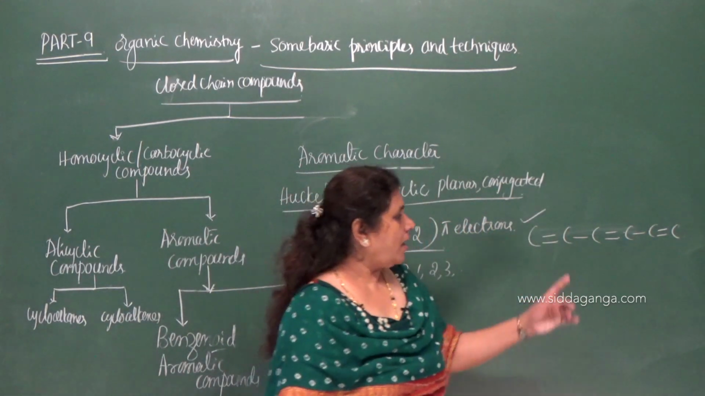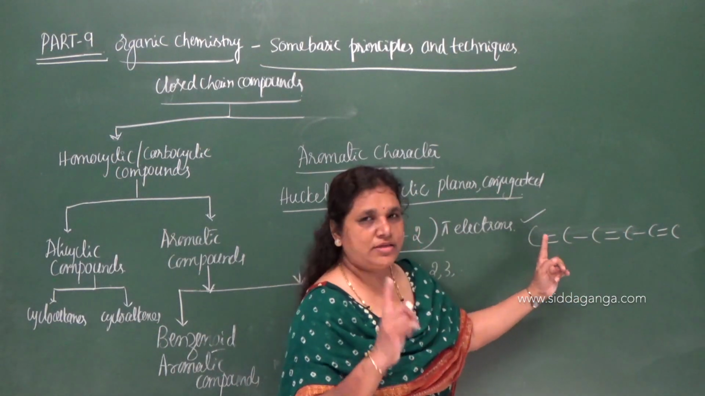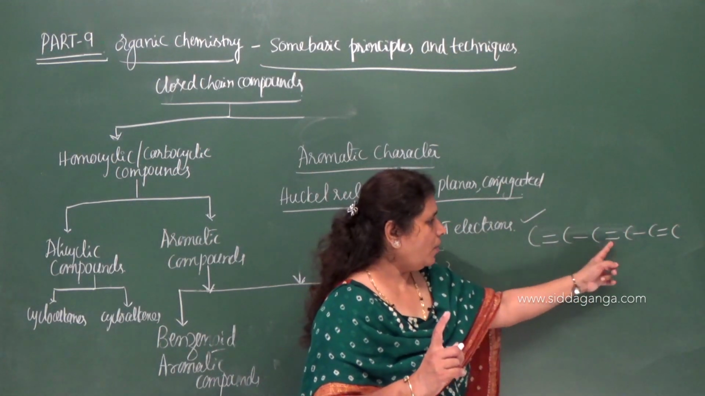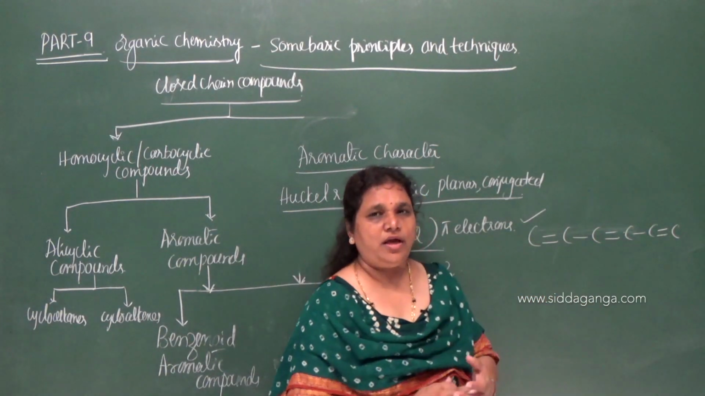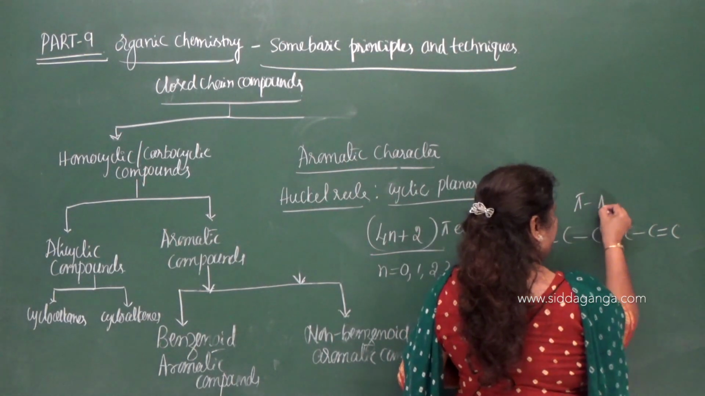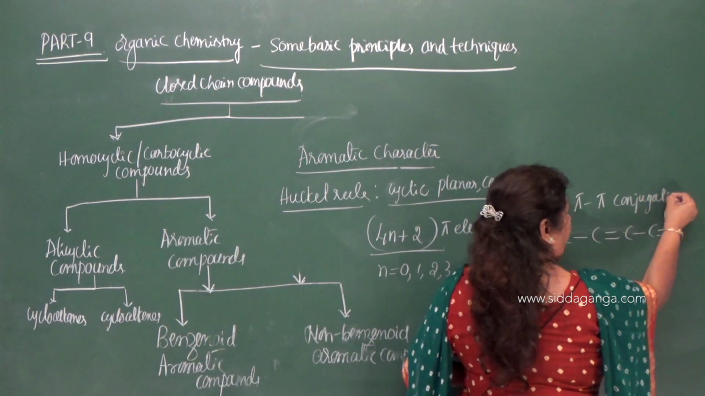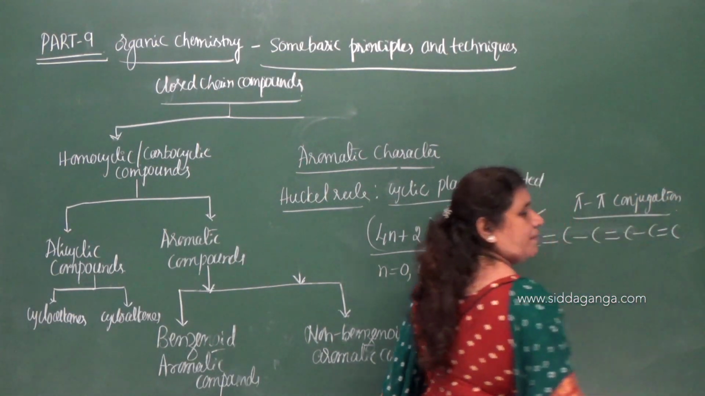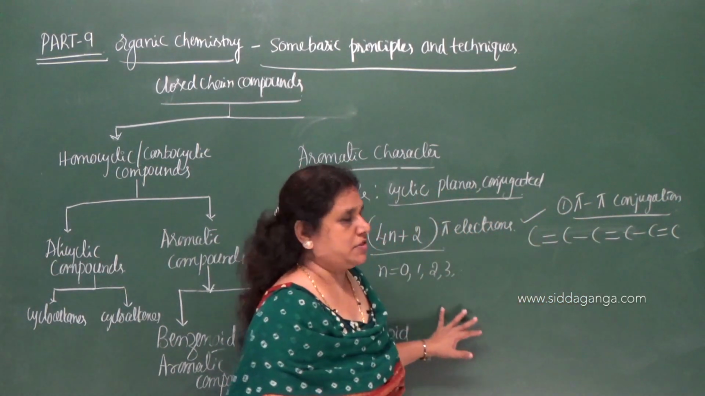This is called conjugation between a pi bond and a pi bond. In a double bond we have one sigma bond and one pi bond. At the alternate positions we have only double bonds. Therefore this conjugation is called pi to pi conjugation. Pi to pi conjugation means presence of double bonds at the alternate positions.